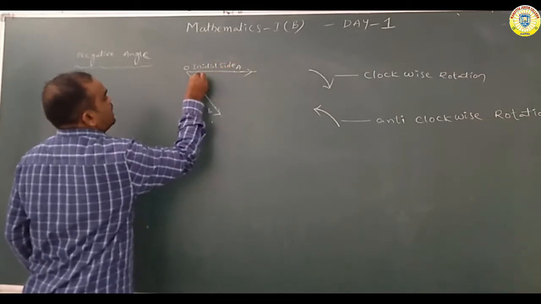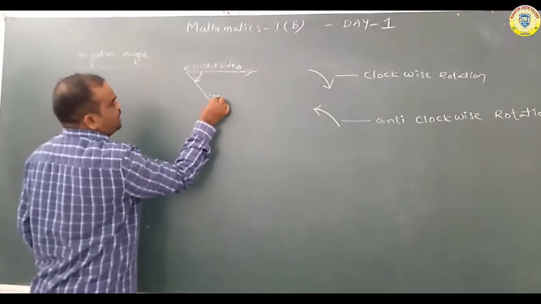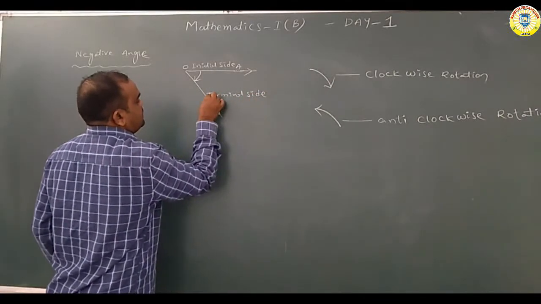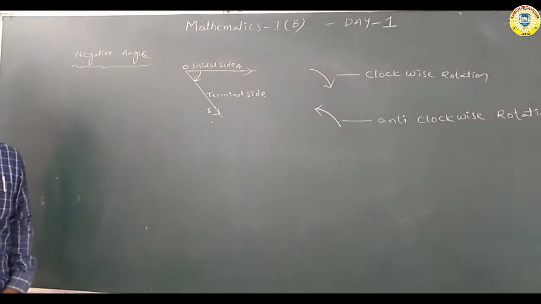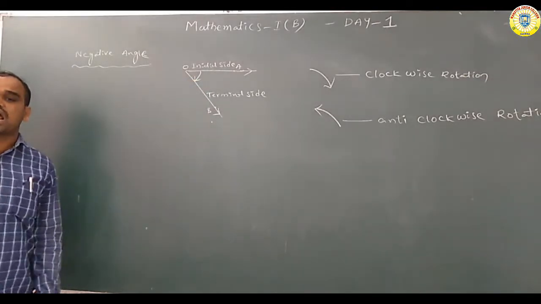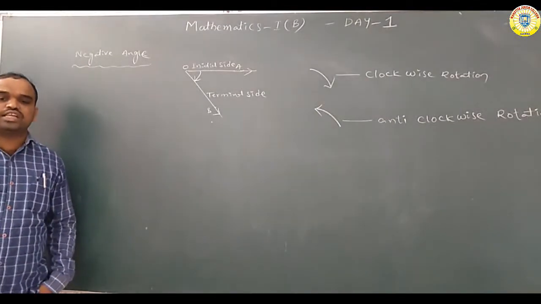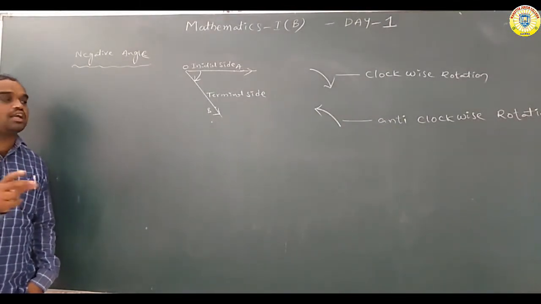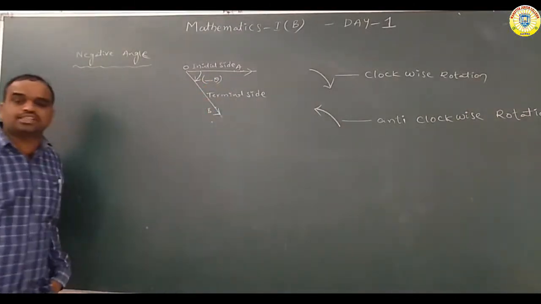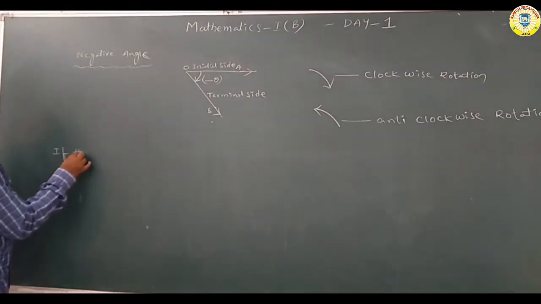This is the initial side. And this is the terminal side. Understand? Initial side, terminal side. This rotation is clockwise rotation. Okay, now if the rotation of an angle is in the clockwise direction, then the angle is regarded as a negative angle. The negative angle is denoted by minus theta.